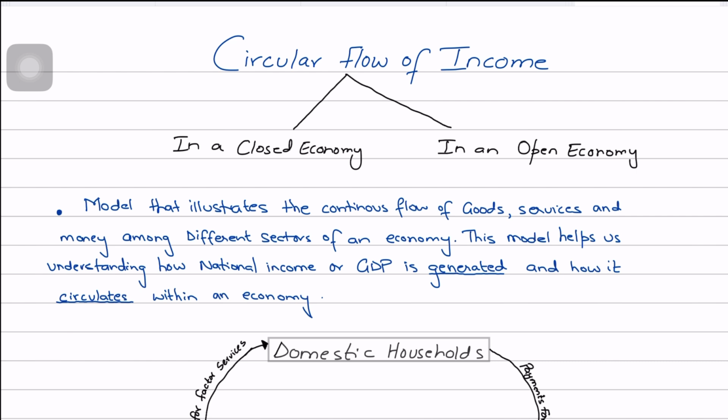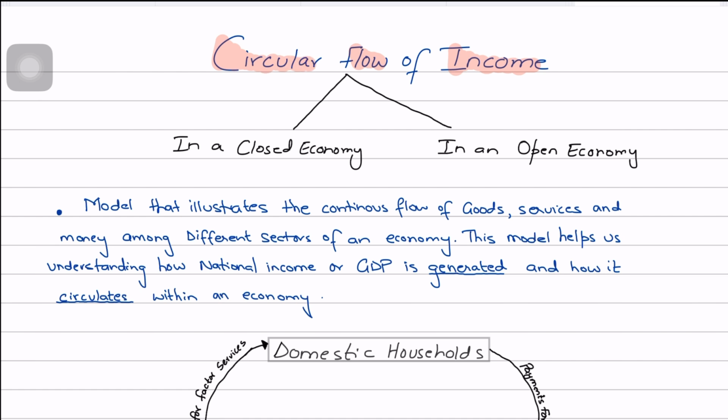Now guys, moving forward, what we need to do is first understand. First I'll explain to you what the circular flow of income is. We all know what the word income means. We all know what the word flow means. And we also know what the word circular means.